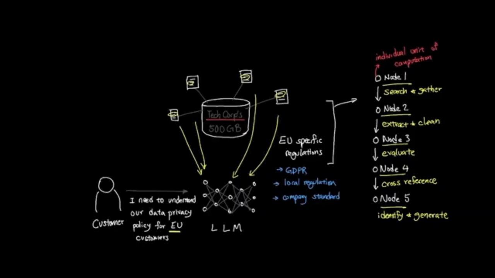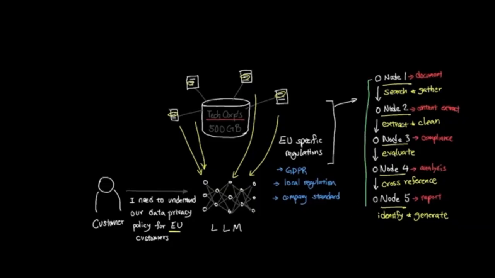Once you have all the nodes created in LangGraph, you will then need to connect them, and this connection is called an edge. Edges in LangGraph define execution flow. For example, after Node 1 gathers documents, the edge routes to Node 2 for content extraction. And after Node 3 evaluates compliance, a conditional edge either routes to Node 4 for additional analysis or jumps to Node 5 for report generation. And one final concept to keep in mind beyond nodes and edges is shared state between each node. This is possible by using StateGraph that essentially stores information throughout the entire workflow.